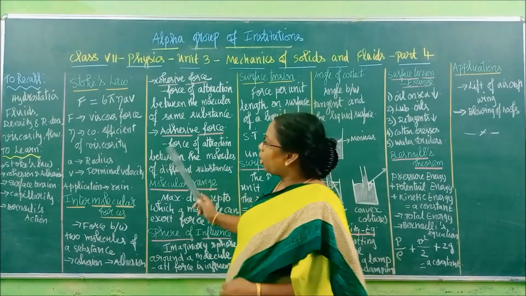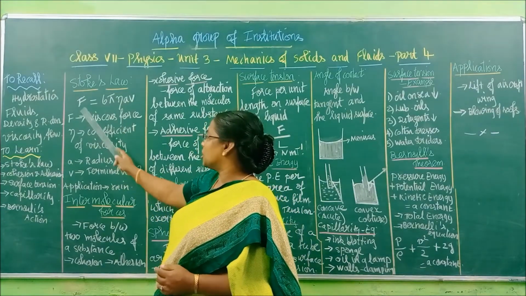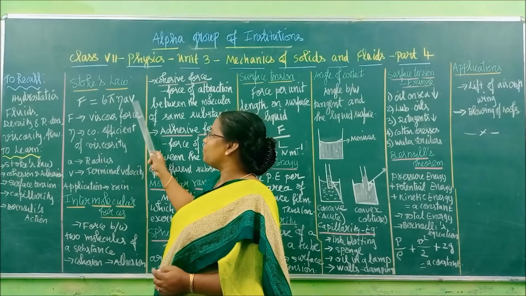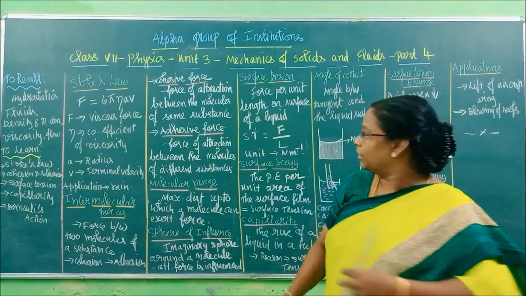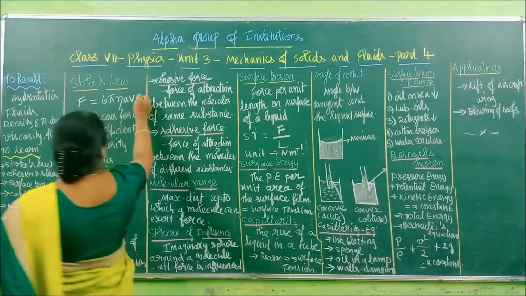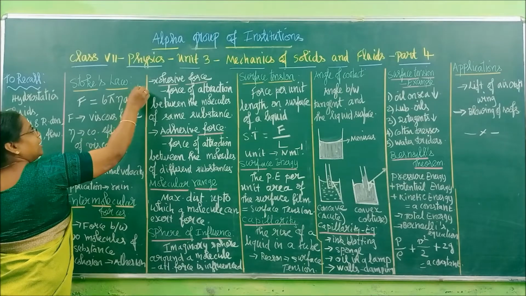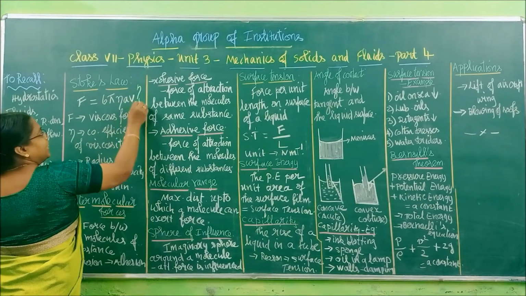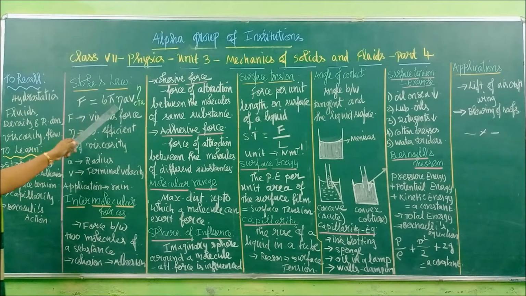He gave a law which is accompanied by one equation: F is equal to 6 pi eta a v. I will tell you how you have to write it. In the previous class itself I have written it. You will write eta, you will extend the n like this. How will you pronounce it? Eta, ETA.